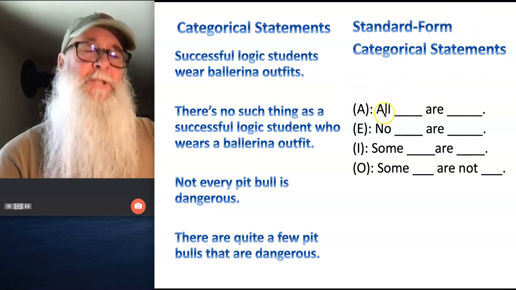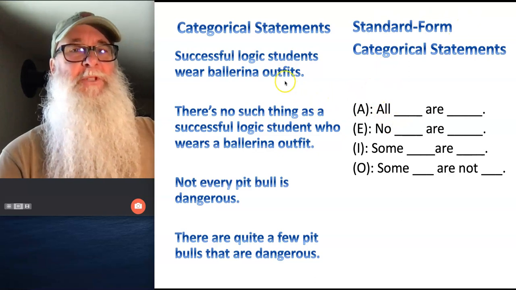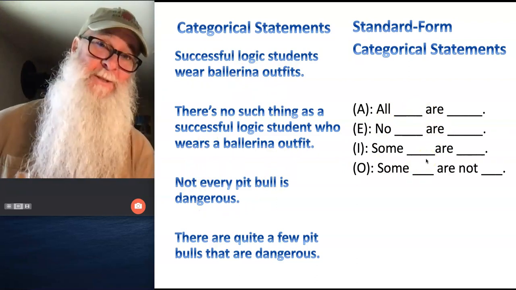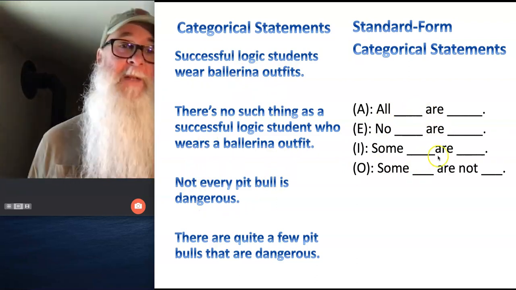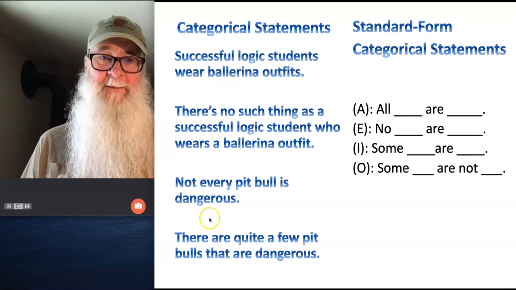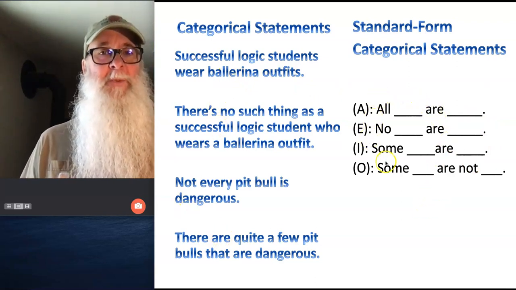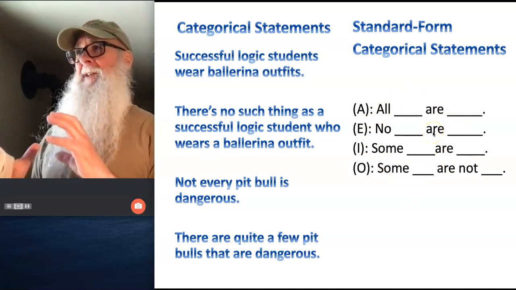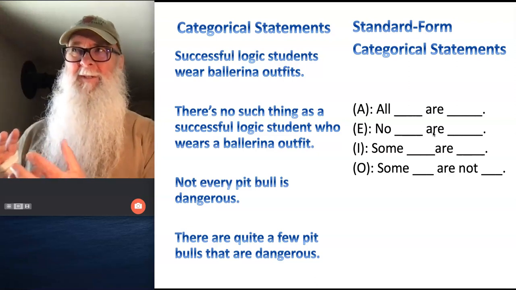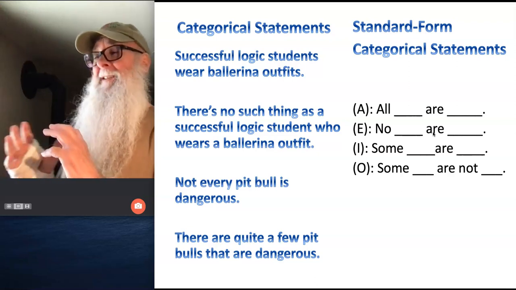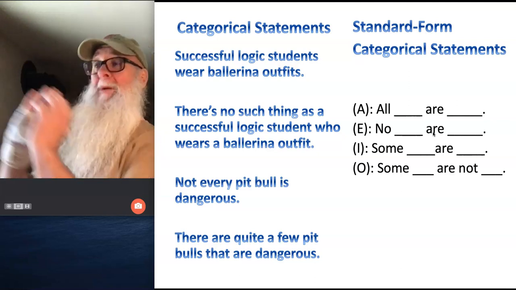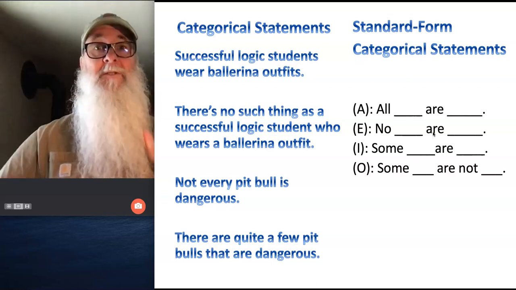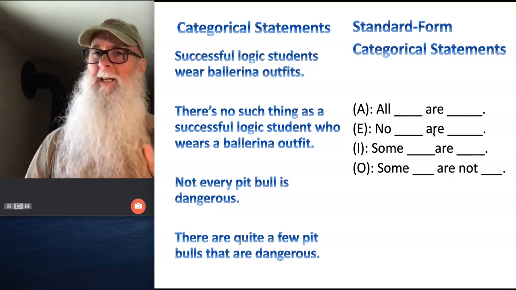But we're going to have to make sure, and this is going to be the challenge, that we're translating the statements that we're working with correctly. Okay, so guess who's going to be doing that in the next few seconds? You. All right, so now as you do this, I want you to look at these 4 statements, and I want you to see how you would translate each one into one of these 4 forms. That means you're going to have to interpret, are these statements talking about every single pit bull or just some of them? Or is this statement telling me that this group of people belongs with, or this one category belongs with this other category, or is excluded from this other category? And what exactly are these categories?